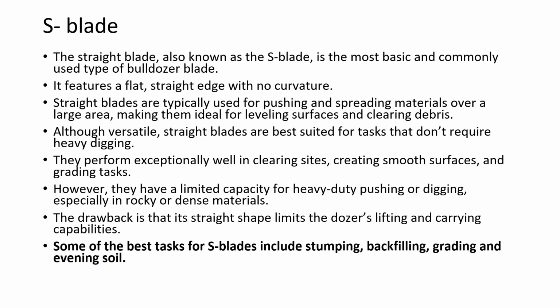An S blade, or a straight blade, is the most basic and commonly used type of bulldozer blade. It features a flat, straight edge with low curvature, and it is ideal for leveling, grading, and clearing debris. However, it cannot carry a large amount of material due to its shape. It is best suited for light to moderate tasks.